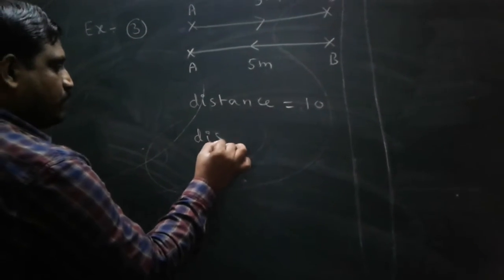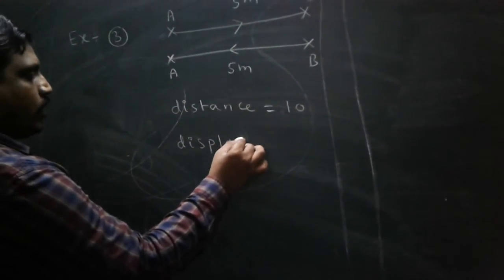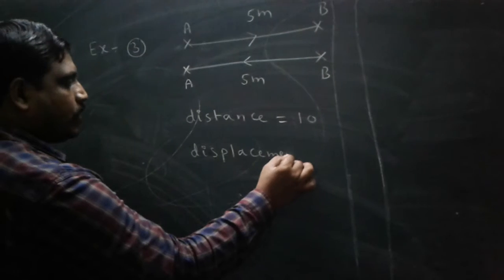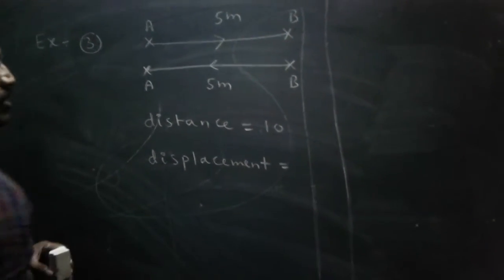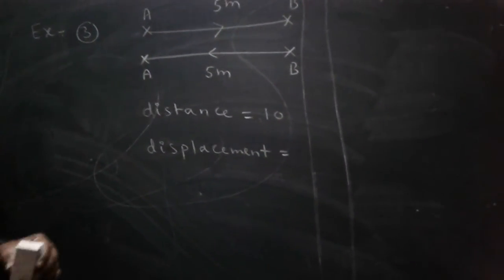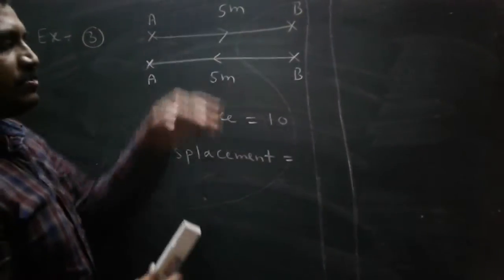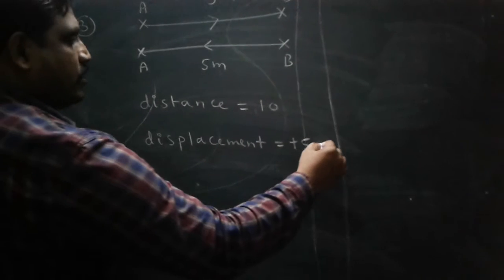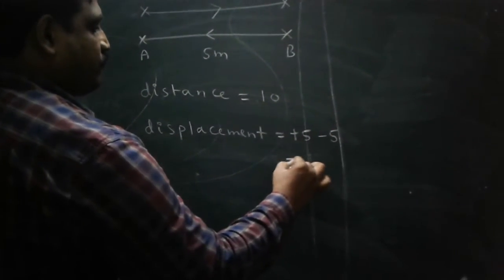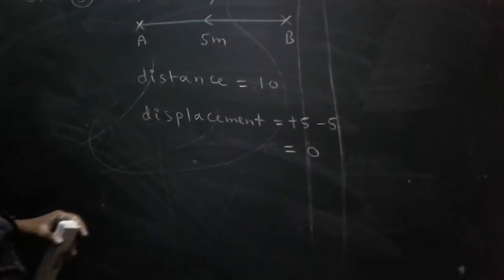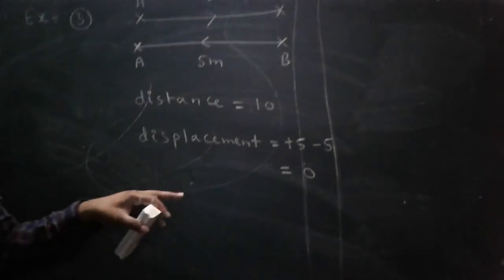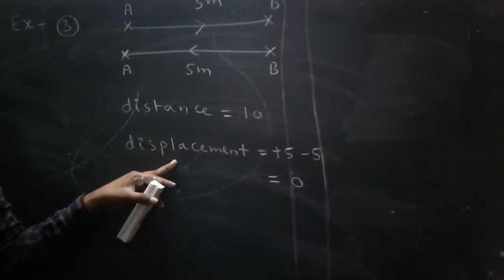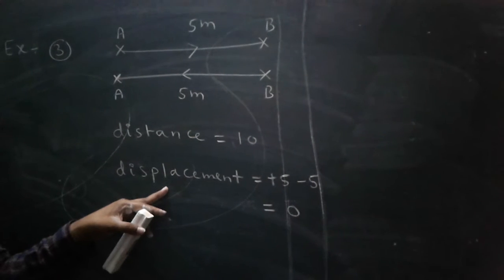Displacement. One direction is taken as positive, the opposite direction as negative. In this situation, plus 5 and minus 5. Plus 5 minus 5 equals 0. In this situation, what happens to the displacement? It is 0.